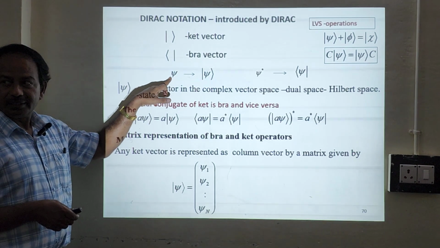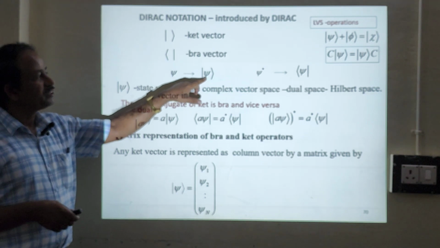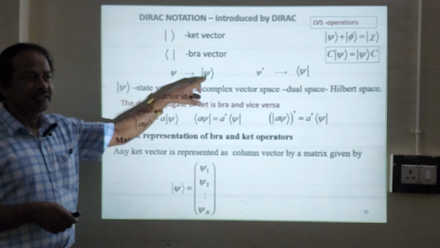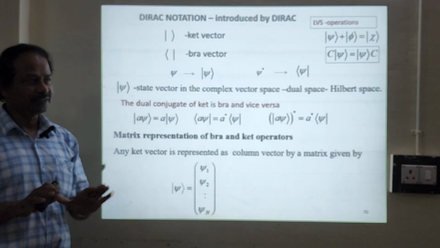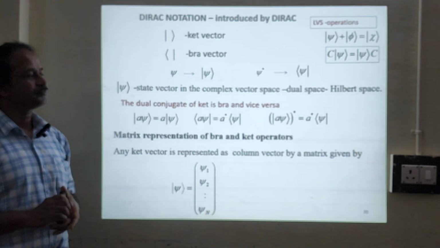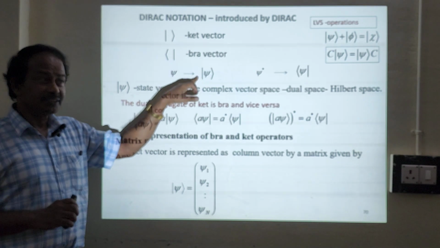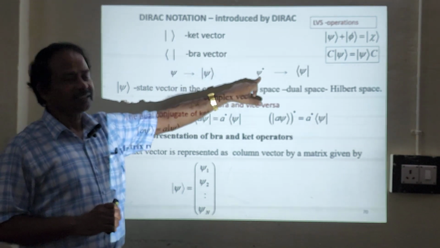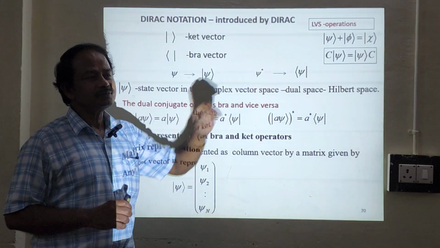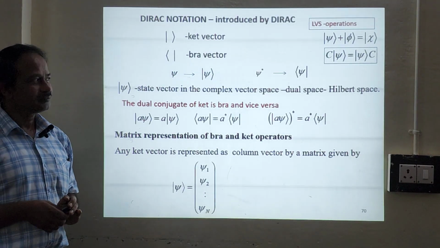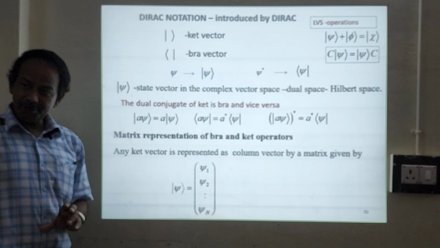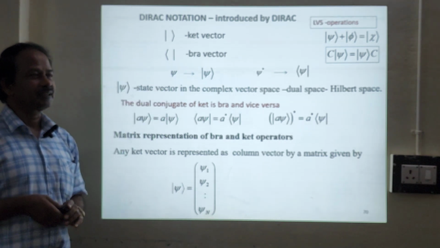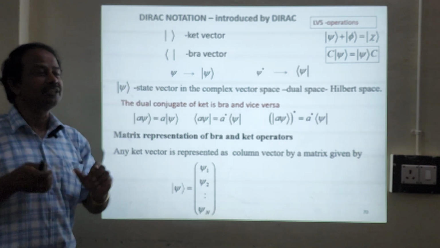Any quantum state can be represented in terms of a ket vector. A ket vector will always be a normal vector, an ordinary vector. We are going to take the complex conjugate of psi. So this is psi star, and you will have bra vectors. For every ket vector, there will be a bra vector. For every bra vector, there will be a ket vector. We call these two the dual space.